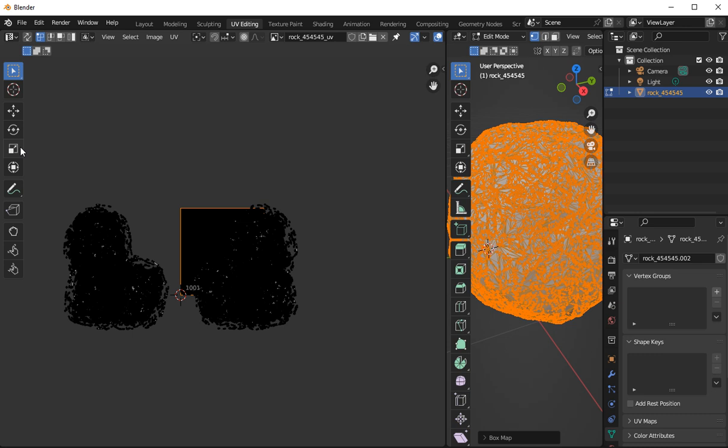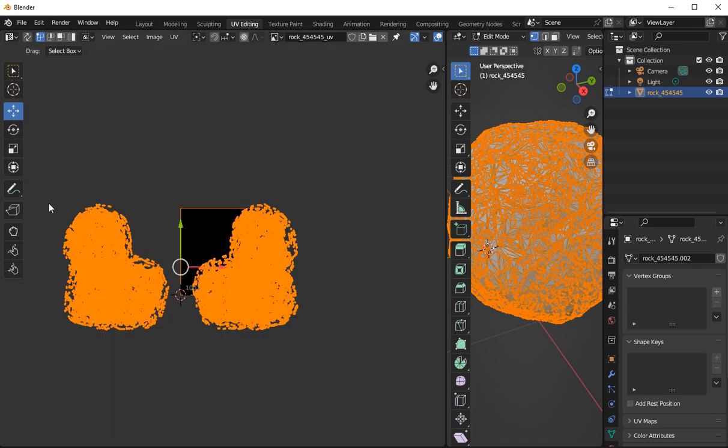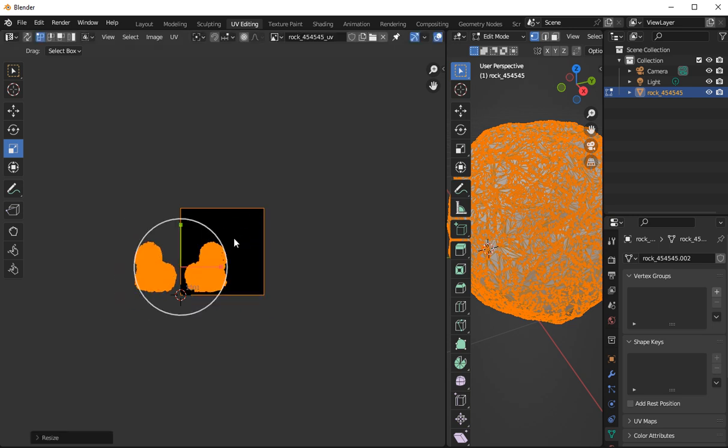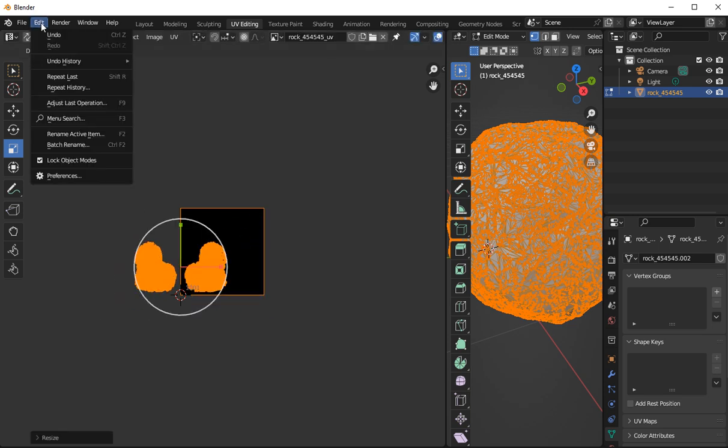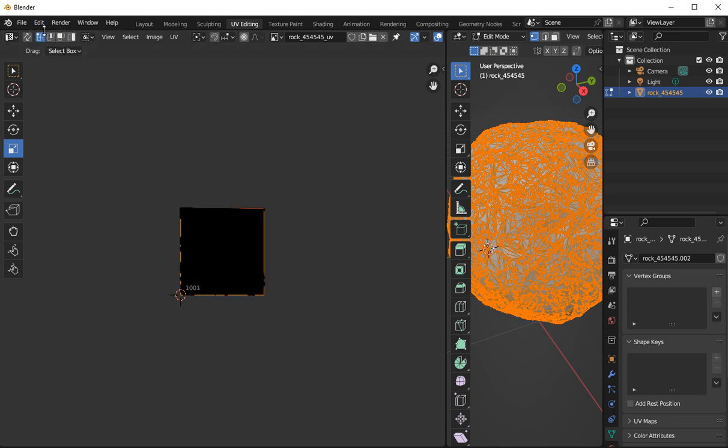If you want to move them, you can go over here and scale it, and you can scale all that. So if you want to do that, press this one, select all of that, and then don't move it, just go to scale and basically scale it down and put it on top of the box. We're not going to do that either, so we're going to go back to its original file, not like that. So we're just going to press undo, so that's it.